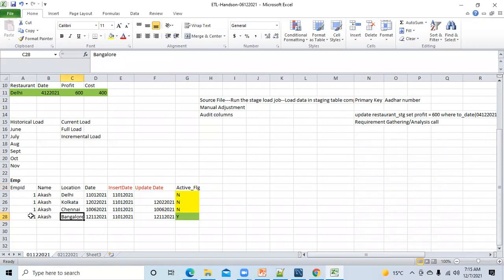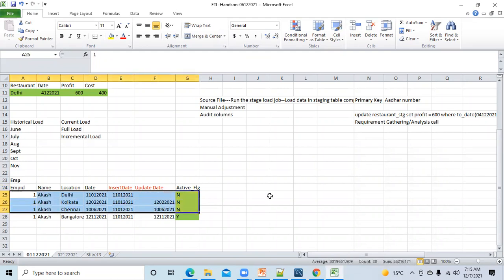Now you can ask me: Tanvir, Akash is staying in Bangalore, that is fine, then why are you showing the data of all these three places? What is the reason? Anyone? It's historical data. Perfect. Sometimes HR should know the historical data as well, where this employee was, what the base location was, where he was transferred and on which date. So they have to keep track of the historical data as well.